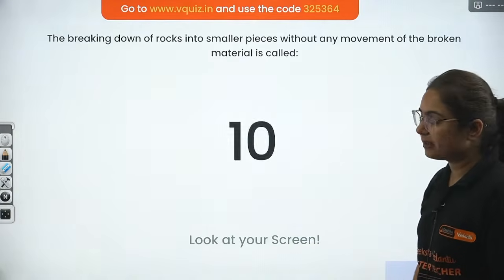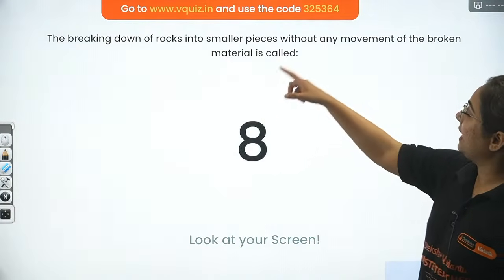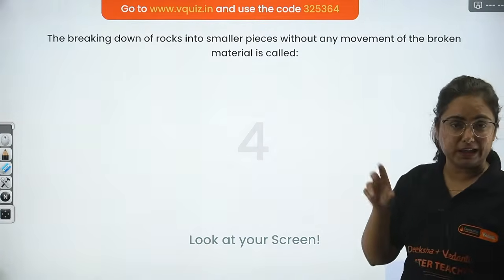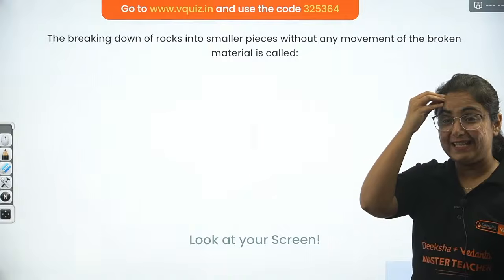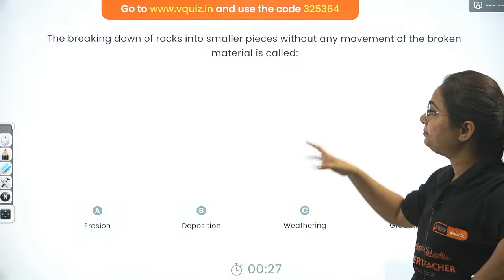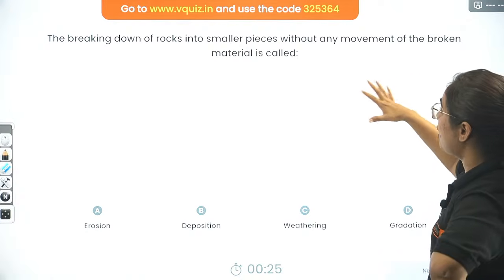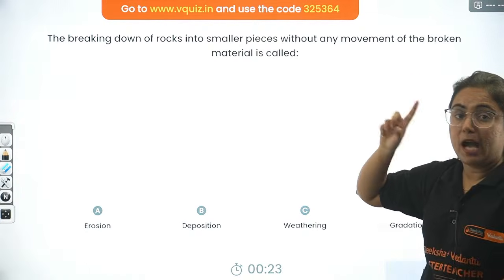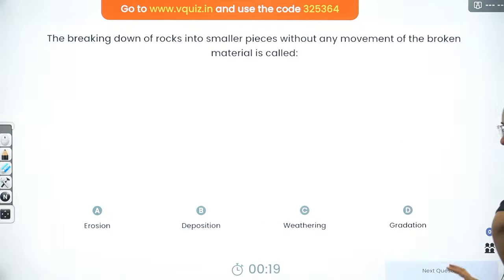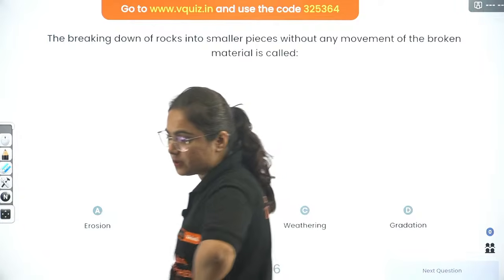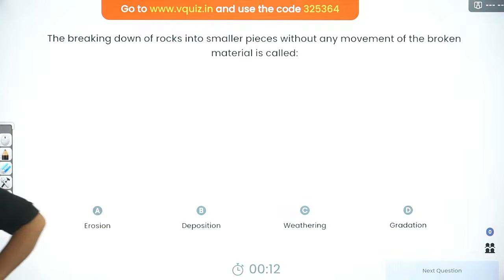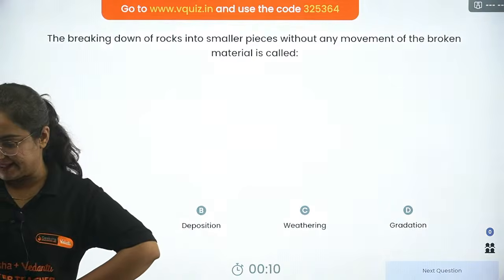Another question right in front of you. The breaking down of rocks into smaller pieces without any movement of the broken material is known as what? Very easy, and obviously many times it will be repeated in your exam. The options are erosion, deposition, weathering or gradation. You don't have much time to answer, so I want you to quickly answer this. You have just a few seconds.